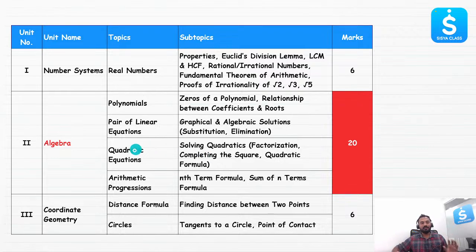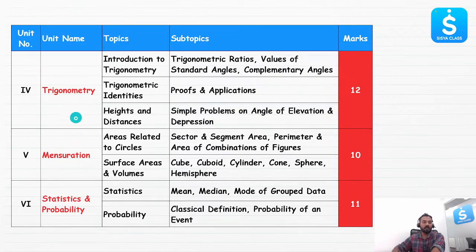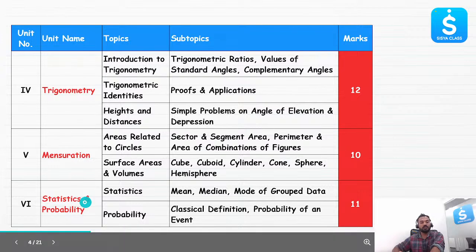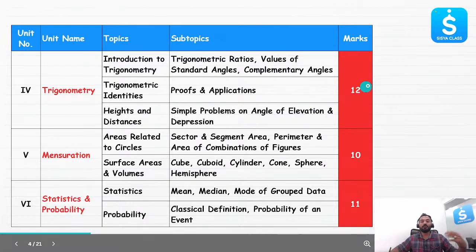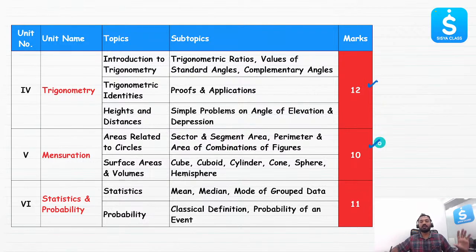It's a very exciting series. On this first day, I'm going to tell you some tips and tricks, how to prepare your study schedule, all of those things. Algebra is very important, beta, as you all can see. Algebra is very important, 20 marks. The next important topics are trigonometry, mensuration, and statistics and probability. These topics are important on the basis of how much weightage they carry in your board exams, and this is something which is already mentioned on the CBSE official website as well.